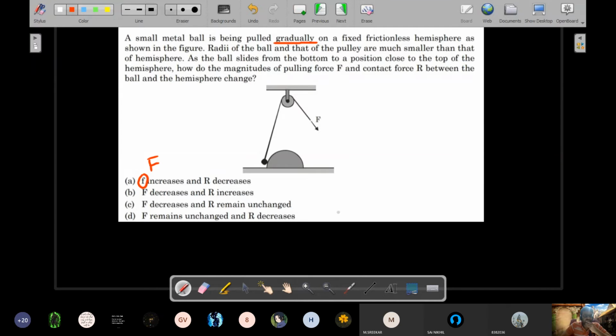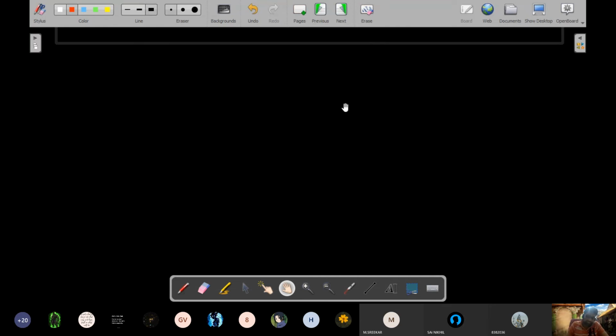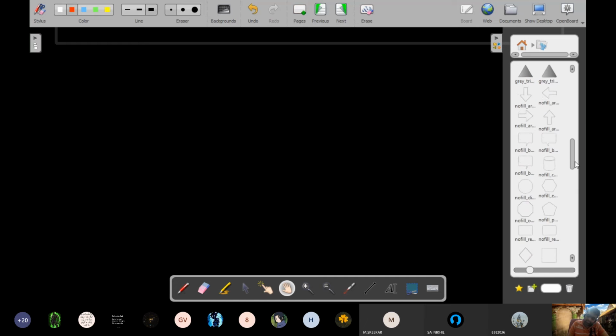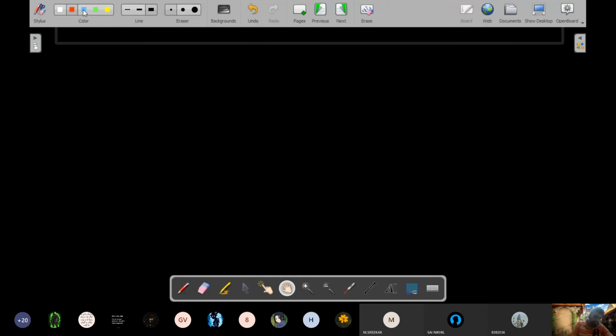So in order to do that, what happens to these forces? As you're trying, I'll draw the diagram for my explanation.